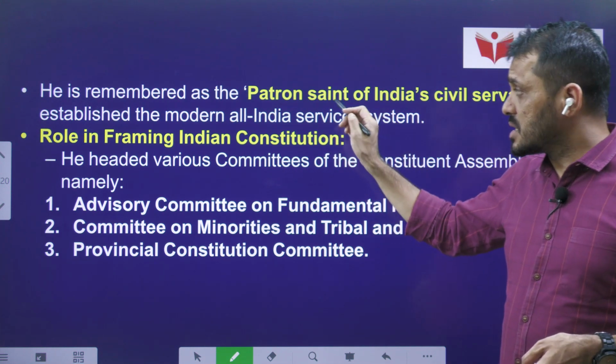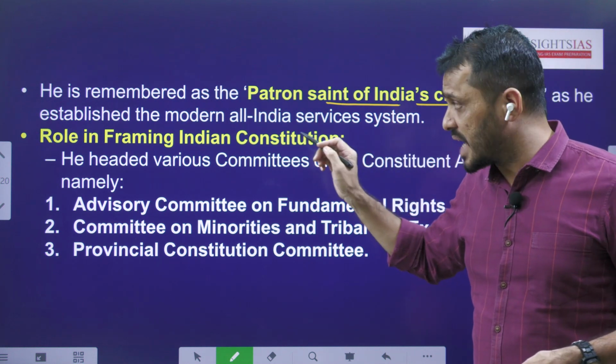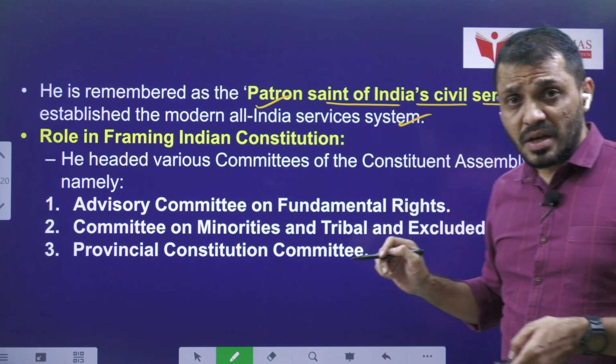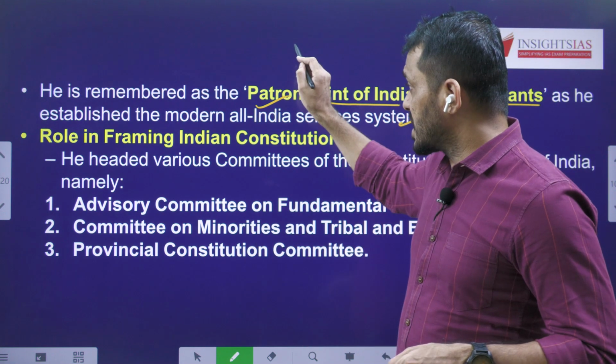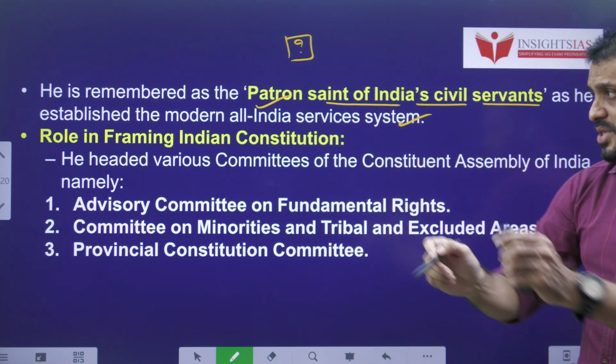He is remembered as the patron saint of India's civil servants because he is considered the father of modern Indian civil services. Now, meanwhile, tell me students, which English Governor General is considered the father of civil services? Put your answer in the comment section.